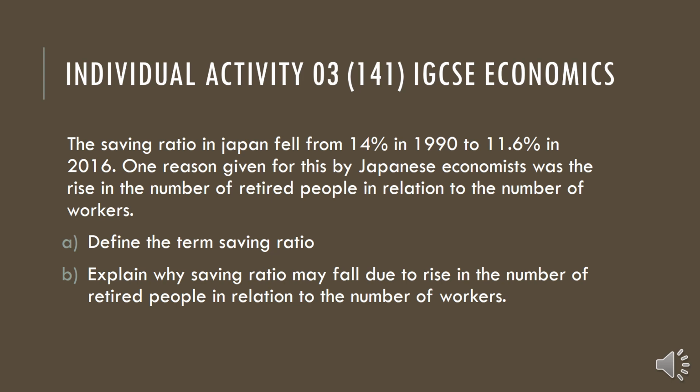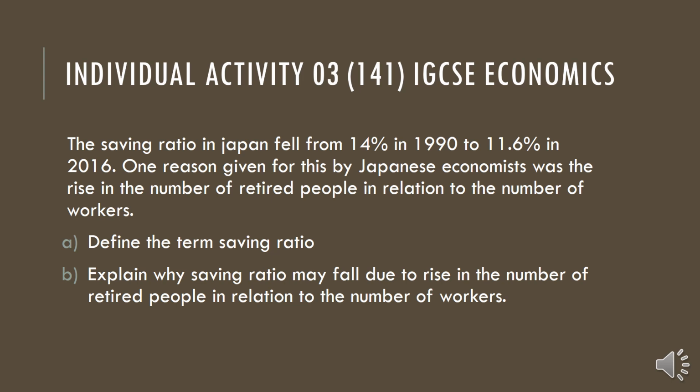Then, explain why the saving ratio may fall due to a rise in the number of retired people in relation to the number of workers. If the number of retired people is increasing, their disposable income will be very low because they are not working, and their consumption will be very high, such as medical care and basic necessities.